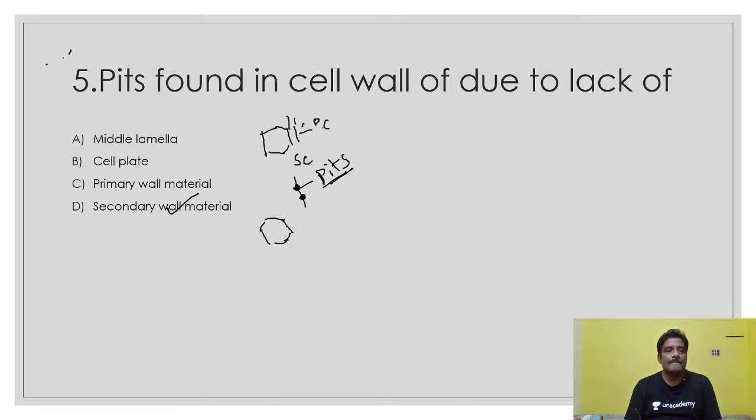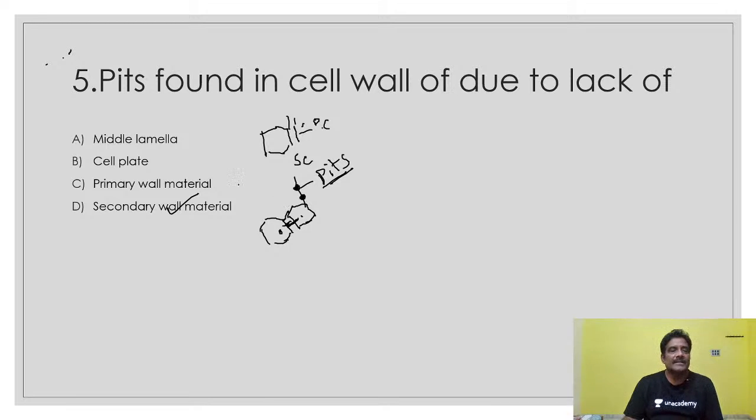Pits are important to transfer materials from one cell to another cell, and also some stimuli for cell signaling. So pits are present on the secondary wall, where secondary wall deposition is thin.